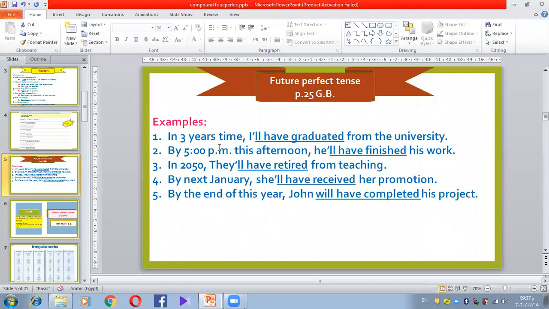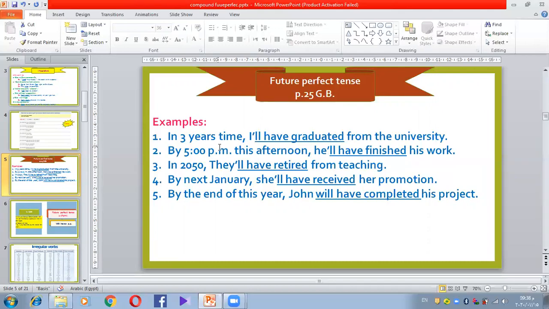I mean by this, in 3 years' time. Now I am in the first year of the university. For example, I'm a student, I'm in the first year. So how many years are remaining for me to finish the university, to graduate? 3 years. So I'm going to say that in 3 years' time, I'll have graduated from the university. It means I'll already have finished the university after these 3 years.